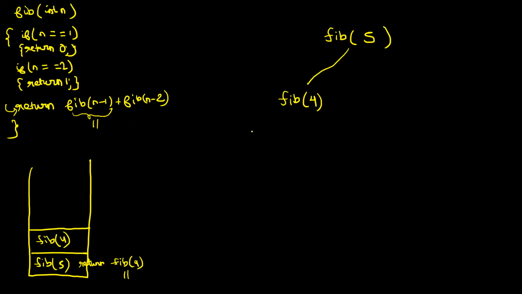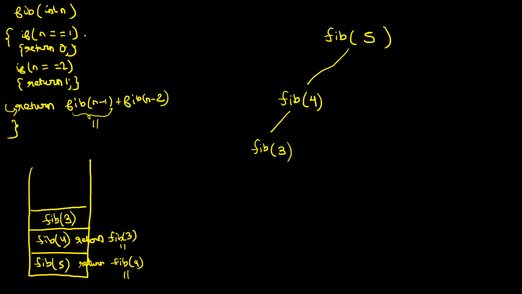So what is the line that will be executed? Return, and fib of n minus 1 means this will make a call to fib of 3. The moment this makes a call to fib of 3, you will pause here itself. So fib of 4 makes a call to fib of 3. A new context is created for fib of 3 and added on the stack, and this context now starts running.